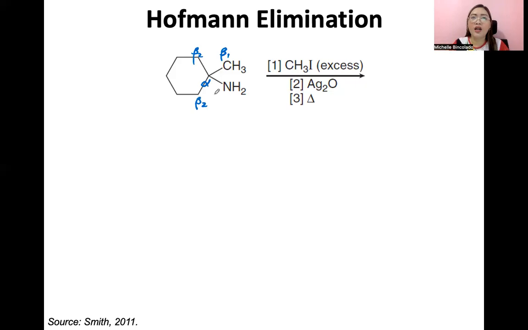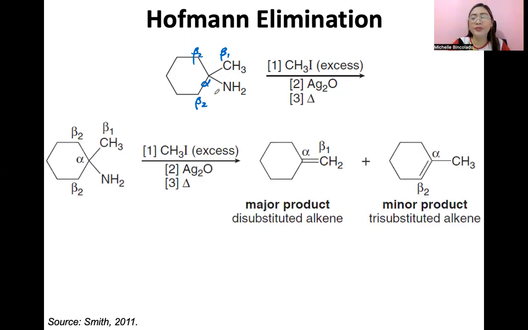Okay? So baka bigla ninyong isipin, Mitch, 'di ba may lesson na tayo about elimination before where the major product is the more stable product, kung saan yung alkene ay more substituted. If you remember class, we studied Zaitsev rule, 'di ba? Sa mga past elimination reactions natin. However class, different yung story here for Hoffman elimination. Tingnan ninyo, yan ang dalawang alkene products niya. And you would see class na ang major product dito ay baliktad, yung disubstituted alkene, yung lesser ang substitution on the double bond. Bakit kaya yan ang major product?